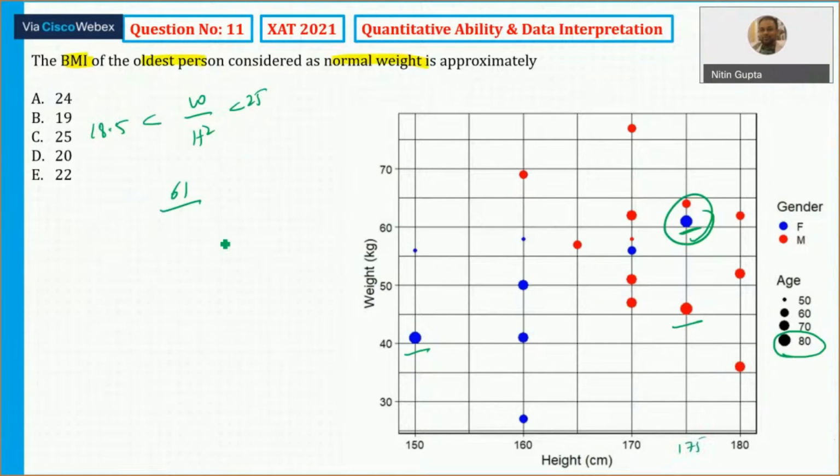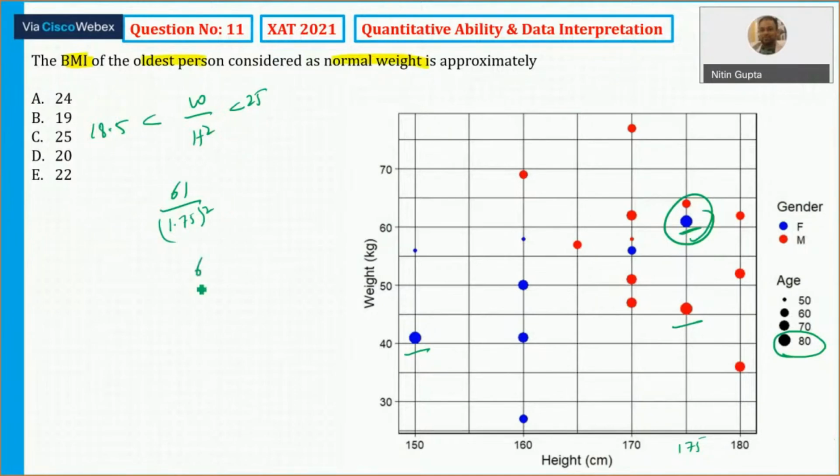Alright. So 61 upon 1.75 square. This is what we need to calculate here. You can take 1.75 and convert it into a fraction easily. You can say 1 plus 3 by 4. So that is 7 by 4.